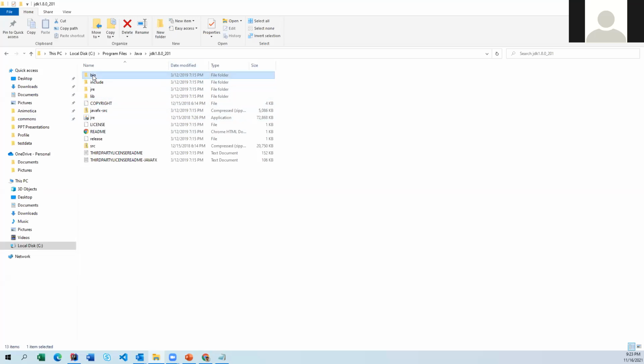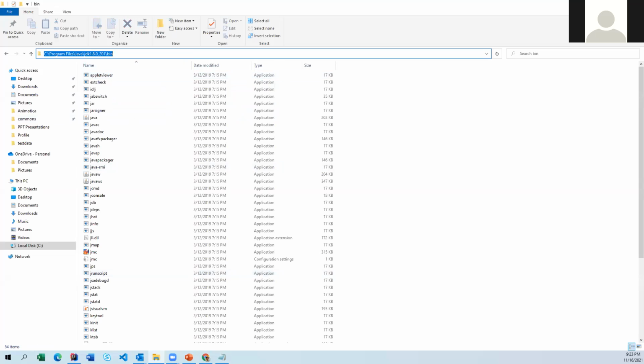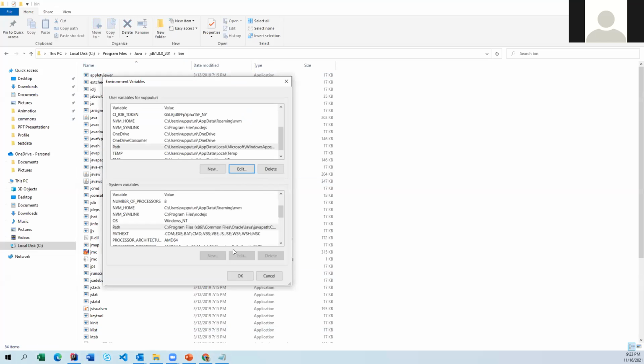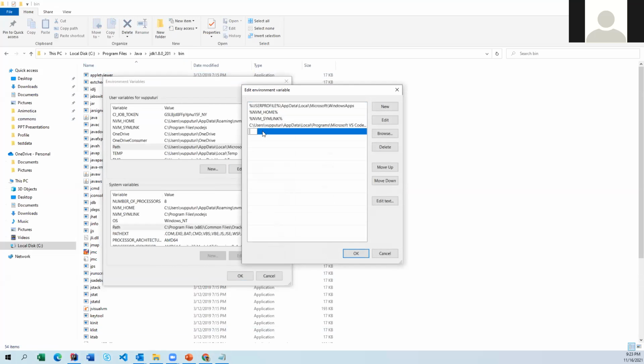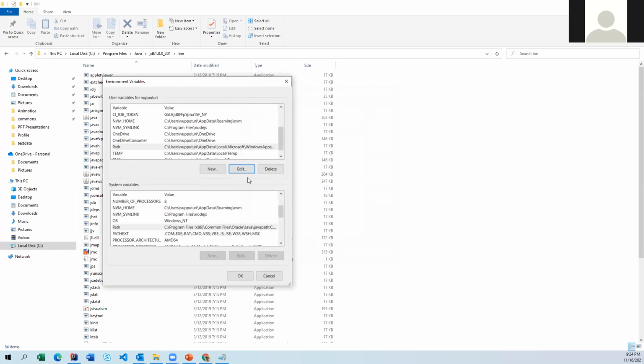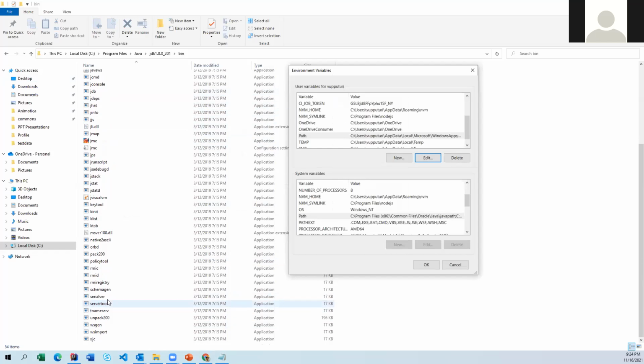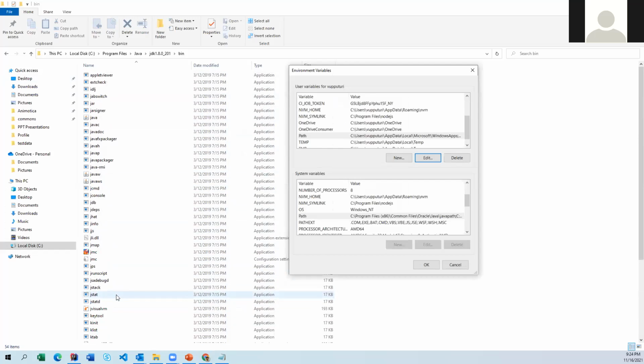So up to here, you have to copy the whole thing and go back here to the environment variables. Okay. So here, what you have to do, you have to click on path and click on edit. When you click on edit, it is going to open like this, and then you can copy and paste it here like this. I'm not going to do that one. So you have to copy and paste up to bin. When you copy and paste up to bin, it is going to take all these files, including Java files and .exe files, all these things.